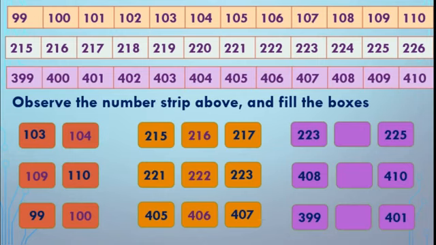Good. Now in the last one, before number is given and after number is given. We have to write the middle one. 223, 224, then 225, 408, 409, 410, 399, then 400 and 401.